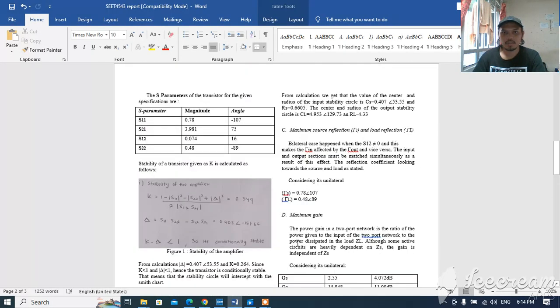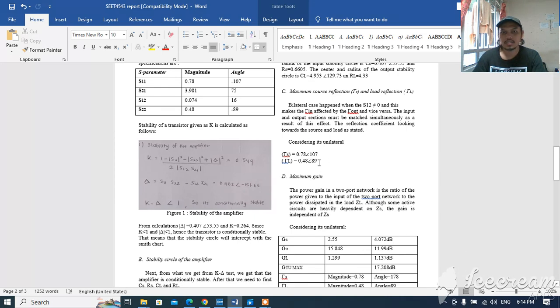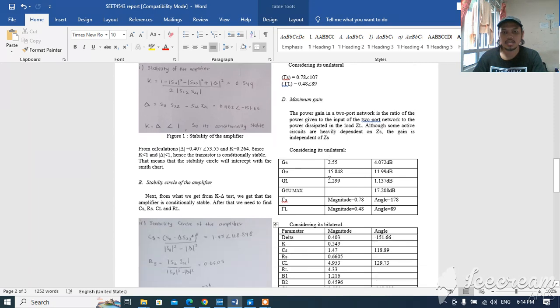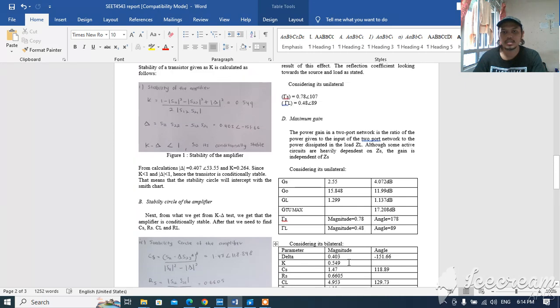Next, we move to the maximum source reflection and load reflection. I consider it unilateral because when I use bilateral, I get gamma S and gamma L equal to 1, and it is hard to calculate the distance and length on the Smith chart.